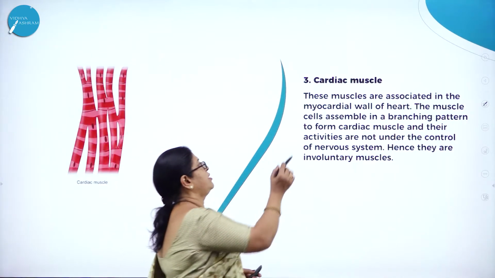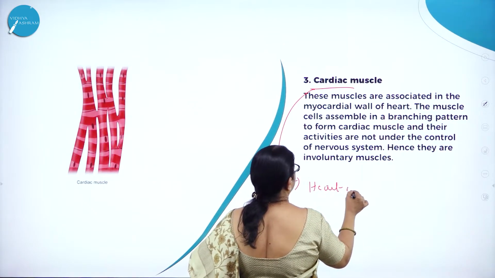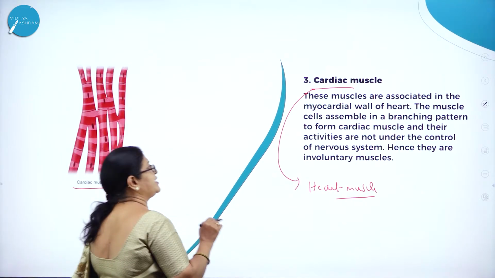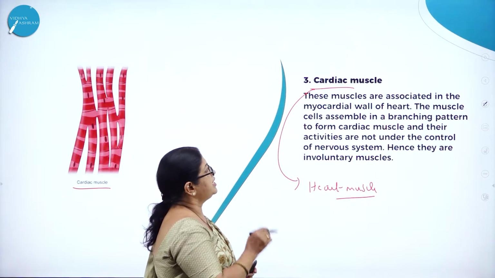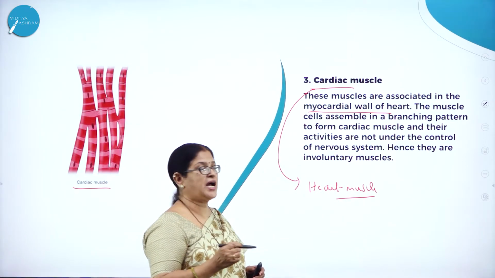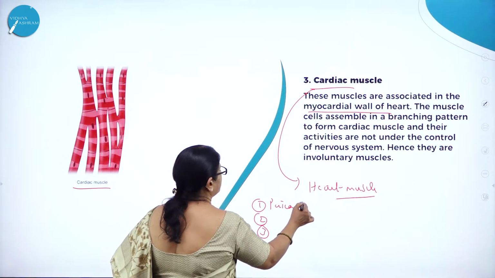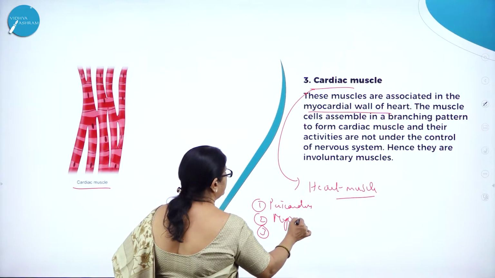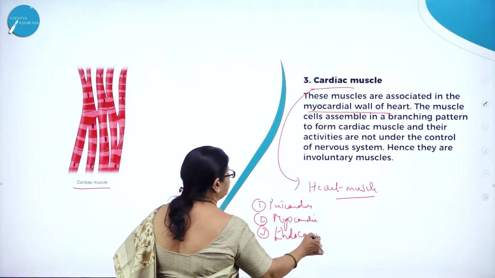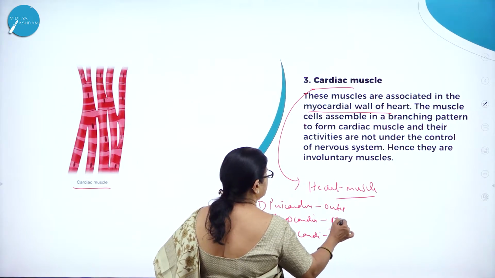Moving on to the third type, called the cardiac muscle. The word itself will tell you. Cardiac means heart muscle. Here you can see the picture of the cardiac muscle. Now let us understand the features of this cardiac muscle. These muscles are associated with the myocardial wall of the heart. As we know, the heart has three layers: pericardium, outermost; myocardium, in the middle; then endocardium, that is inside.